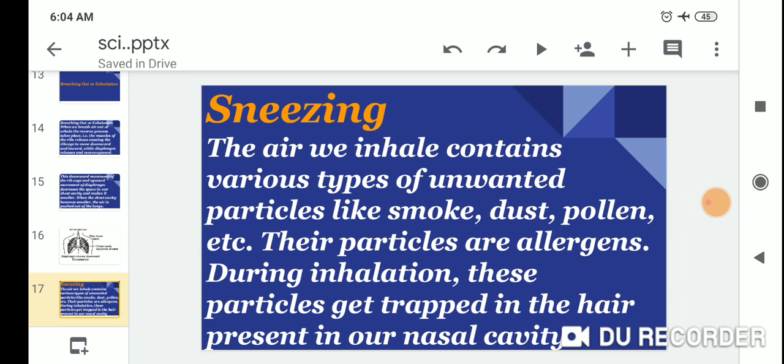Sneezing. The air we inhale contains various types of unwanted particles like smoke, dust, pollen, etc. These particles are present during the inhalation. These particles get trapped in the air present in our nasal cavity.